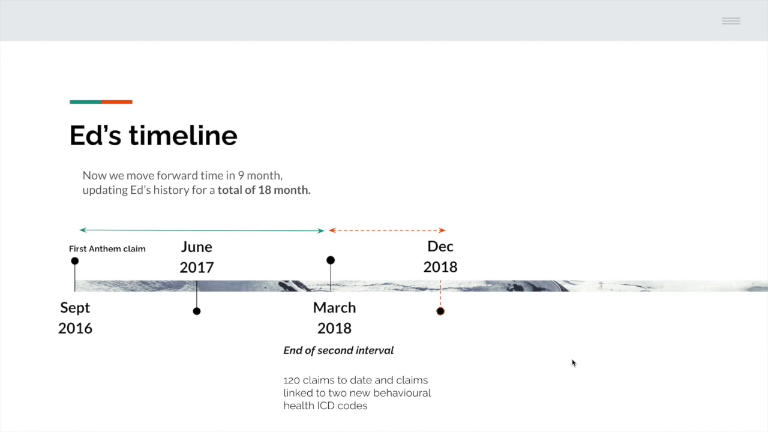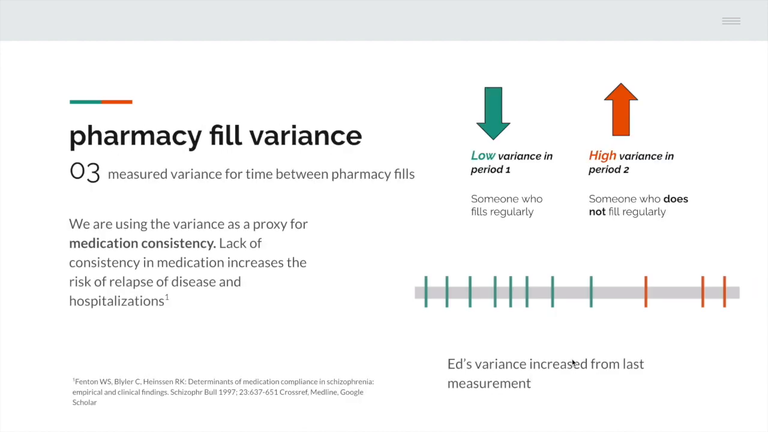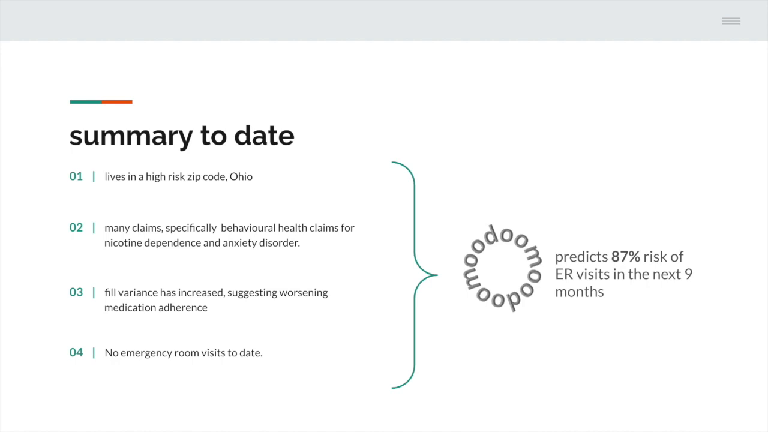At the end of the second interval, Ed now has 2 new behavioral health ICD codes. Another thing that moodoom looks at is pharmacy fill variance, measured as the variance for time between pharmacy fills. We're using variance as a proxy for medication consistency. Evidence has shown that lack of consistency in medication increases the risk of relapse of the disease and subsequently hospitalizations. As you can see here, Ed's variance has increased over time, suggesting that he has become someone who does not fill regularly.